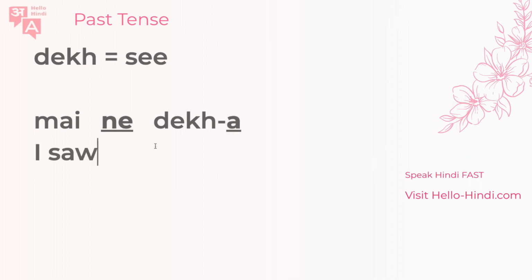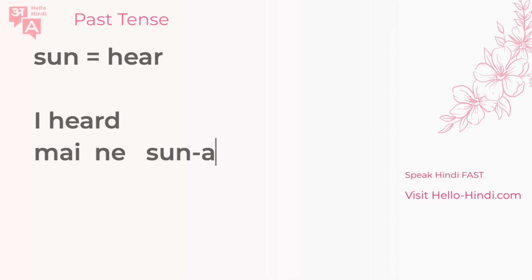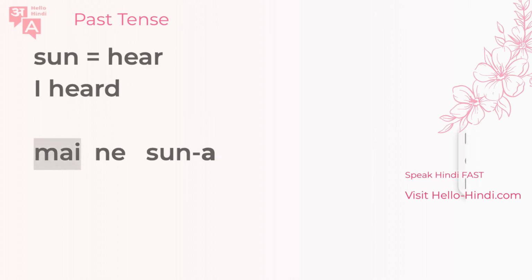Okay, I know it's a little bit roundabout in Hindi, but this is how Hindi listeners understand this. Maine dekha means I saw. Let's try here. How can you say I heard? It becomes main here, sun over here, and then you put ne and then the a part. Now this a part is very interesting. It is independent of the gender. Usually in Hindi, we conjugate according to the gender, but here it's independent, and that's the first exception. Okay, I'm going to explain this in more detail. Maine suna means I heard.